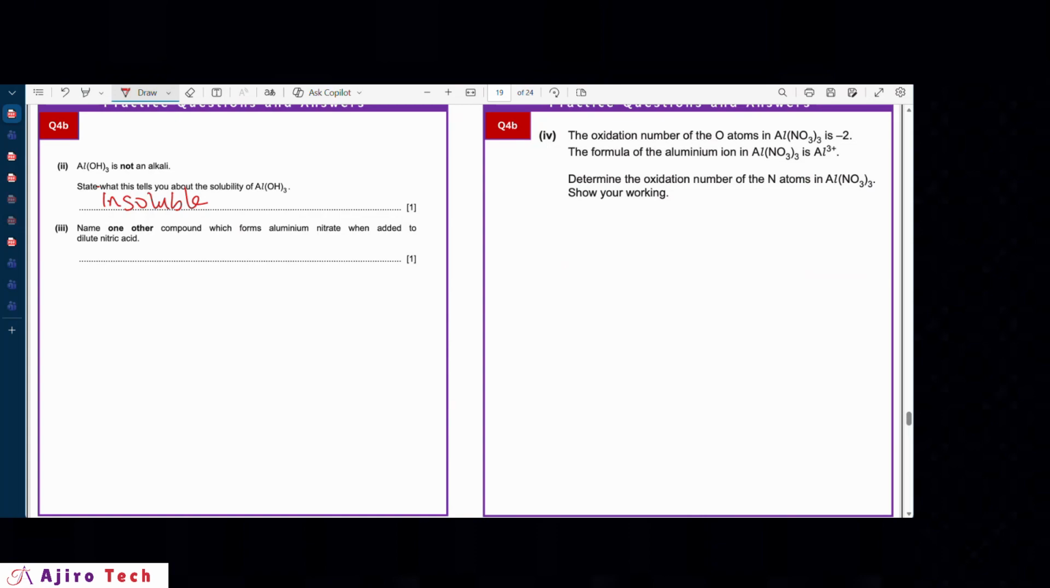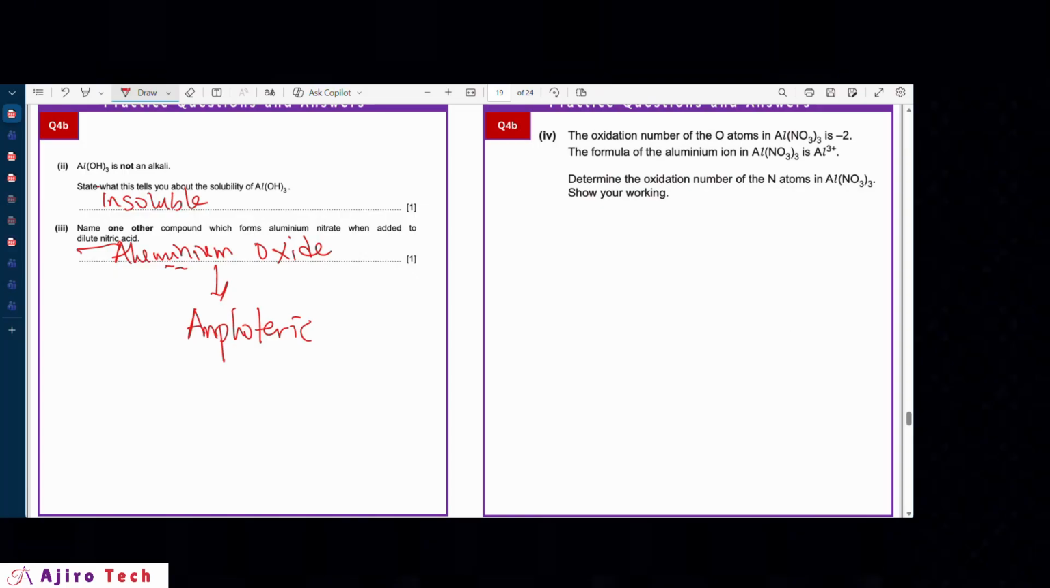Name another compound which forms aluminum nitrate when added to dilute nitric acid. Okay, so of course, pick another compound apart from aluminum hydroxide. That could be aluminum oxide. Aluminum oxide could do that as well because of its amphoteric nature. Remember, amphoteric simply means it can react with an acid or a base. So since the aluminum hydroxide is acting as a base, aluminum oxide can also act as a base so that when it reacts with the acid, it forms the salt.